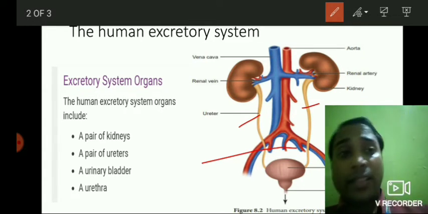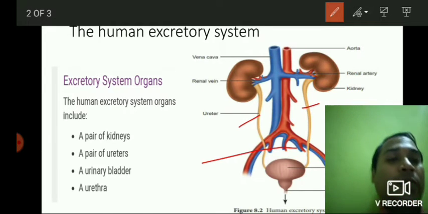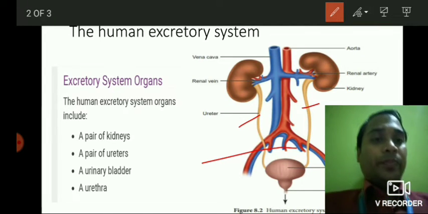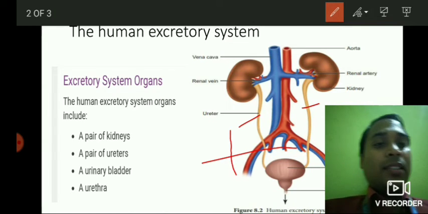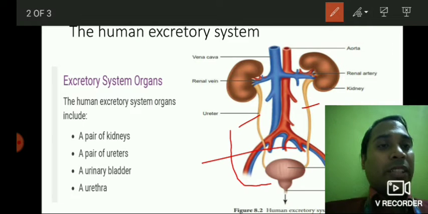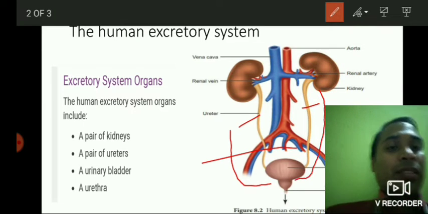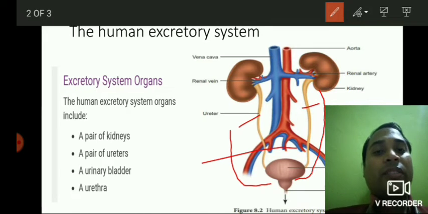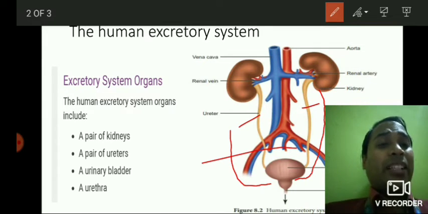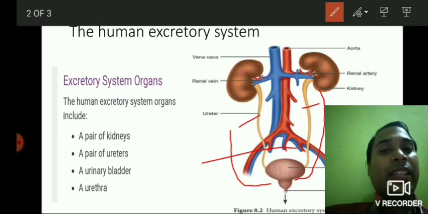Each ureter is attached to one kidney. This ureter brings the urine from the kidney to the bladder. This is the function of ureters. They are pipe-like structures which basically carry the urine and send it to the bladder.